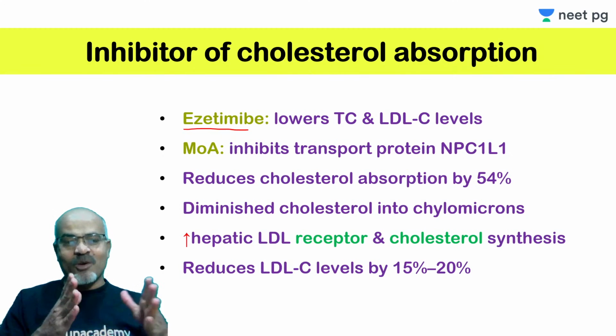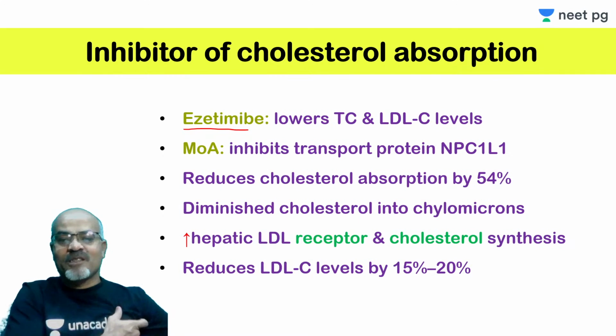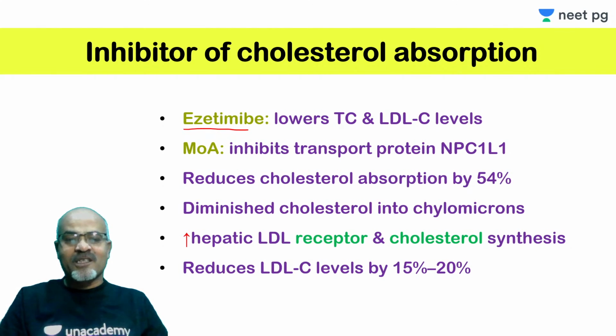But not only that, the liver also induces the enzymes. Induction means increased expression of the enzyme HMG coenzyme A reductase for cholesterol synthesis, because the liver tends to compensate for this cholesterol deficiency by increasing the capture of LDL as well as enhancing cholesterol synthesis. So ezetimibe is not a very effective agent if used alone, but it can reduce LDL level by 15 to 20%. Its major use is in combination with some other agent, so that it can supplement the action of the other primary agent.